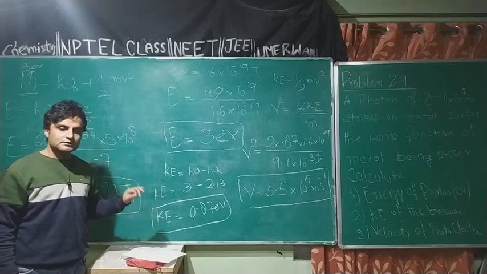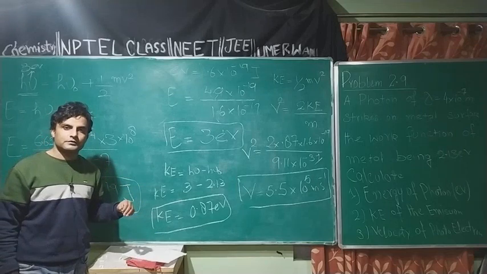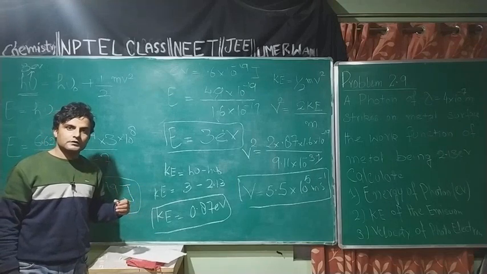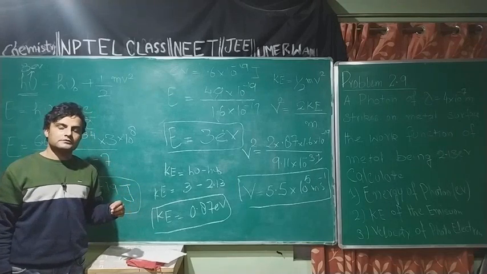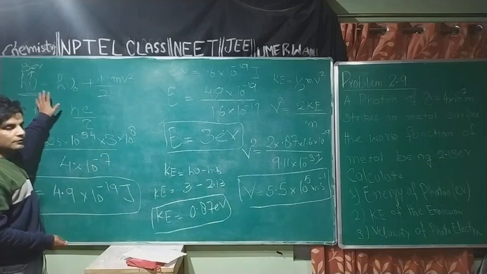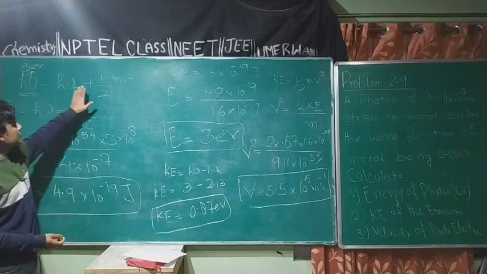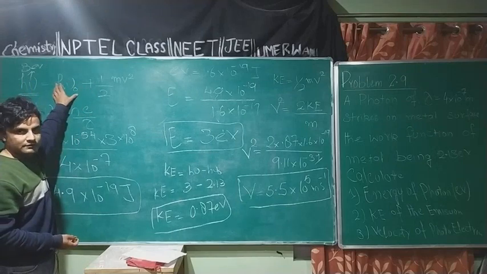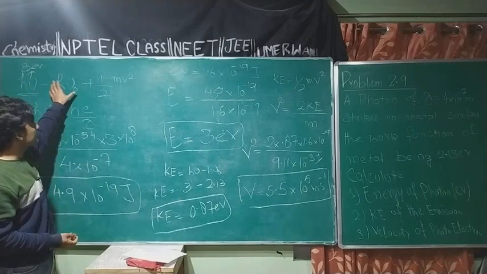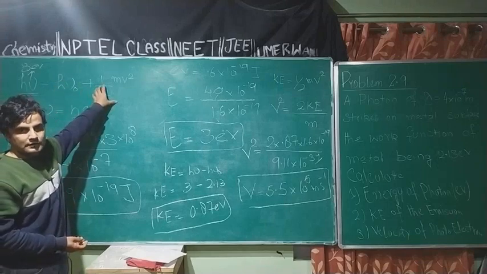And if incident photons have energy greater than this threshold energy, greater than the work function, then the excess energy is transferred to these electrons in the form of kinetic energy, such that in accordance with the law of conservation of energy, total energy of incident photons will be equal to the sum of energy required to eject electrons and kinetic energy of these electrons.